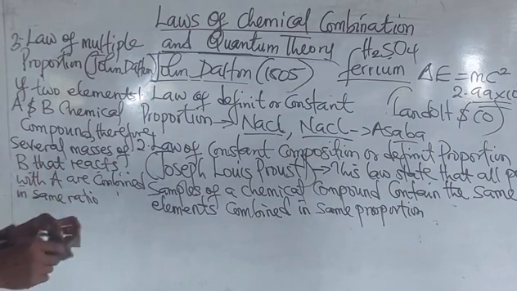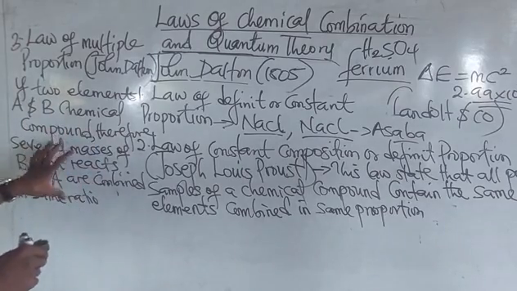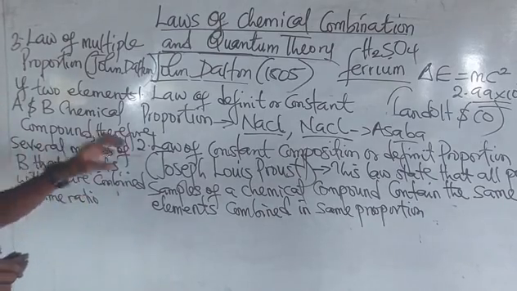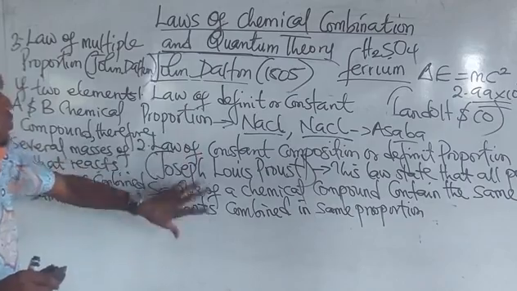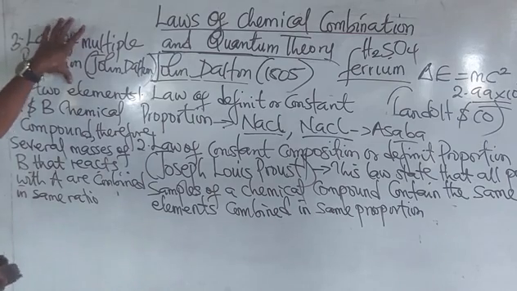Don't worry, in our next class I shall be using some questions to explain these laws properly. Just as I said, just take note of the laws and the person who stated the law. It is very, very important.